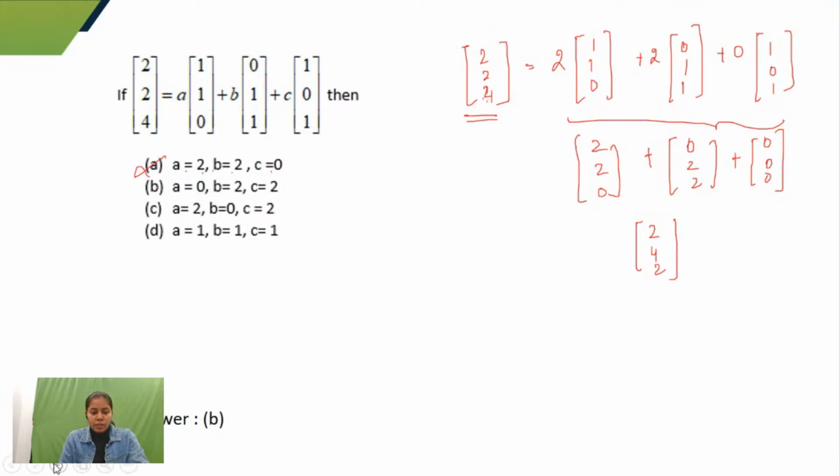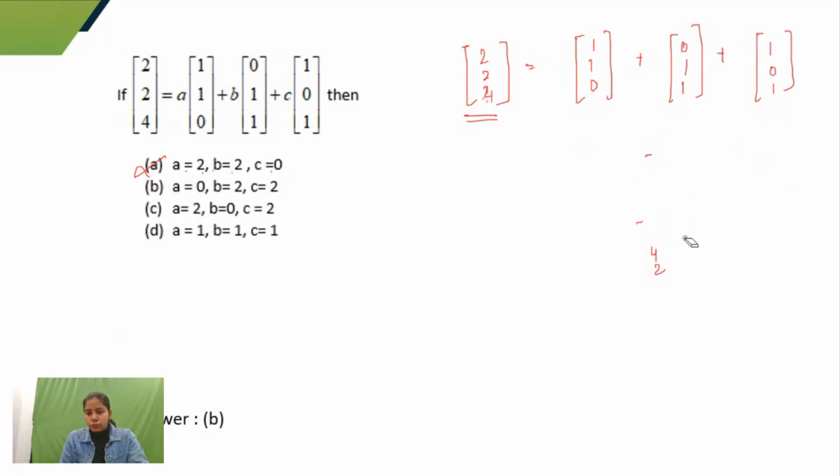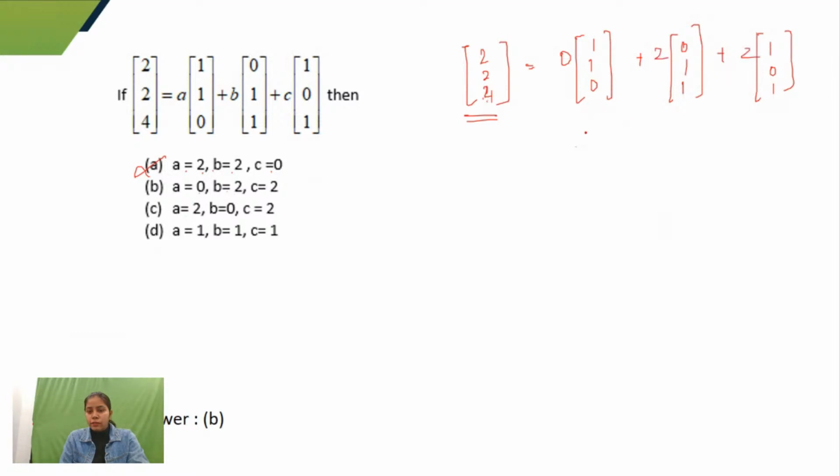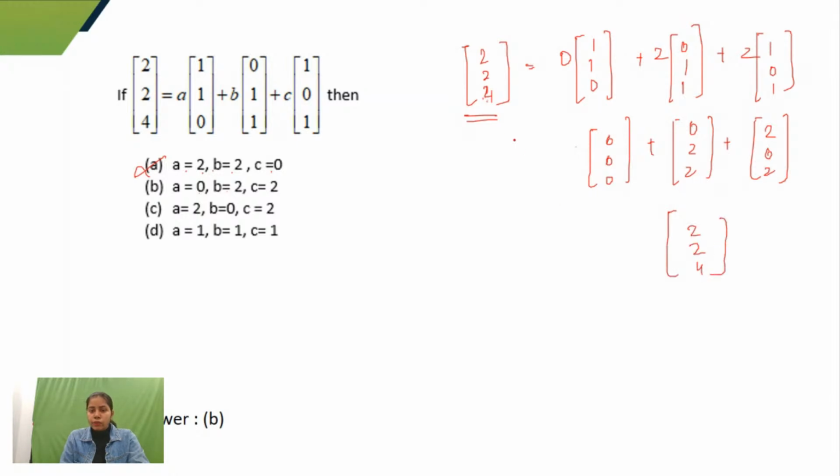Similarly, I'll do it for option B. Here, instead of 2, 2, 0, I have 0, 2, 2. If I solve the right hand side now, I'll get 0, 0, 0. This would become 0, 2, 2, and this would become 2, 0, 2. So you can see that on solving you will get 2, 2, 4, which is equal to the left hand side. So option B is correct. Now if you check similarly for options C and D, you would not get the right answer.